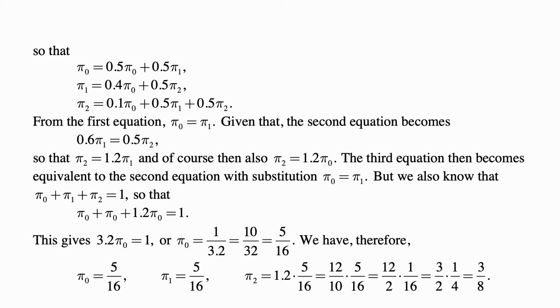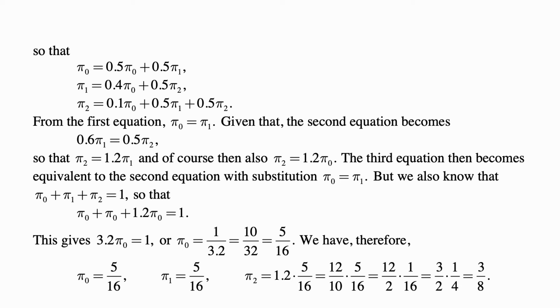From the first equation, we see immediately that pi 0 is equal to pi 1, given that the second equation becomes 0.6 pi 1 equal to 0.5 pi 2, so that pi 2 is equal to 1.2 pi 1, and of course then also pi 2 is equal to 1.2 times pi 0, because pi 0 and pi 1 are equal. The third equation then becomes equivalent to the second equation with substitution pi 0 equal to pi 1. But that's no problem because we know that these equations are linearly dependent. The additional equation that lets us solve the system is the one that says pi 0 plus pi 1 plus pi 2 is equal to 1.